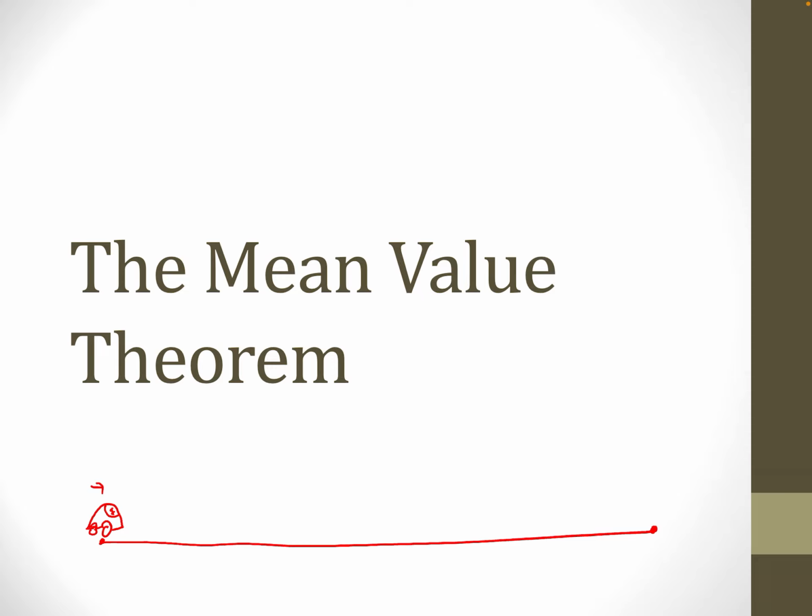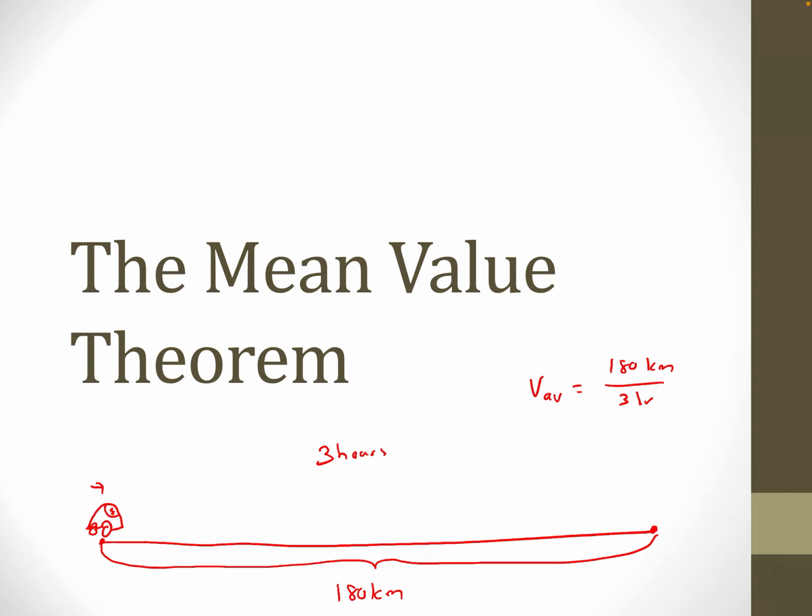And let's just imagine that I go on a journey, and I don't really say much about it, except that I end up driving 180 kilometers. And this journey takes me 3 hours. Okay? And I've made the numbers work out very nicely here. So that means the average velocity for my trip, I went 180 kilometers. It took me 3 hours to do it. And so I get an average velocity of 60 kilometers per hour.